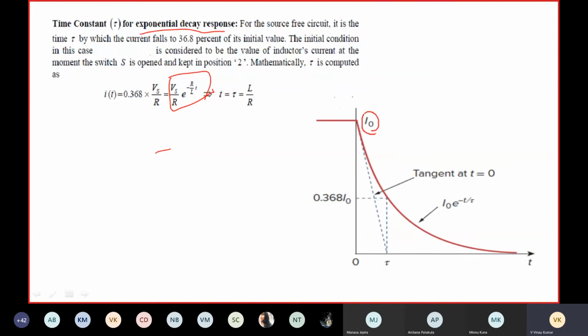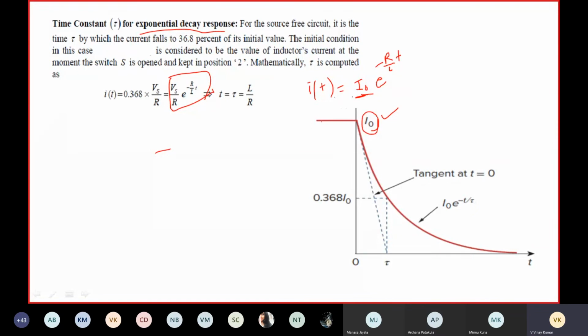Otherwise, you can also use the expression i(t) is equal to I naught e to the power minus R by L into t. Let it have some initial value at t equals 0 minus, when steady state occurs.